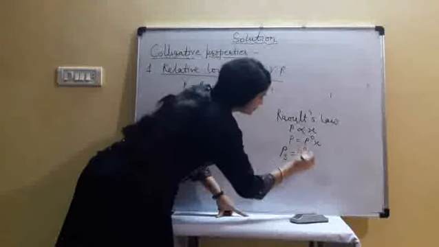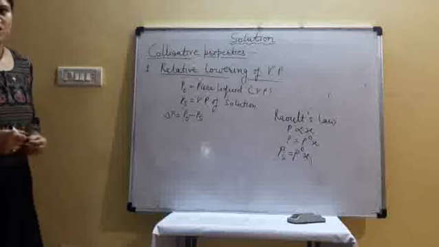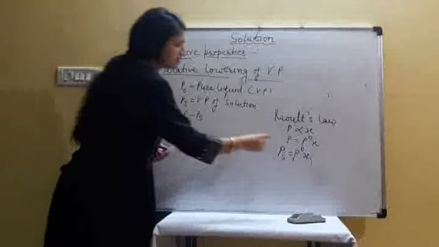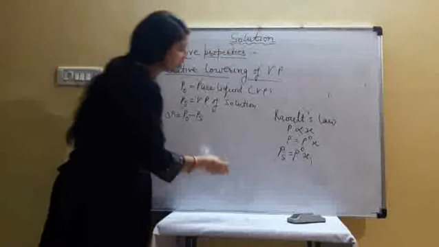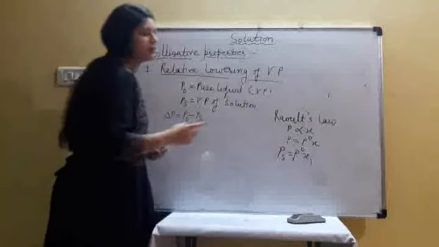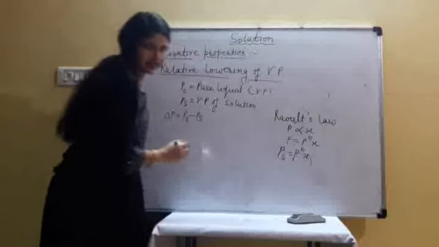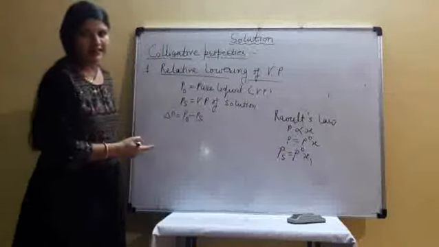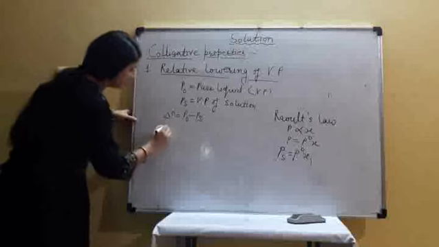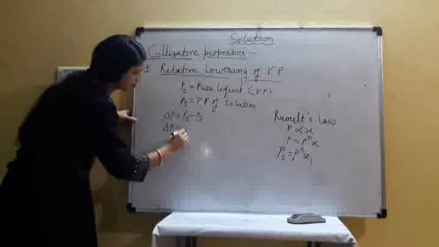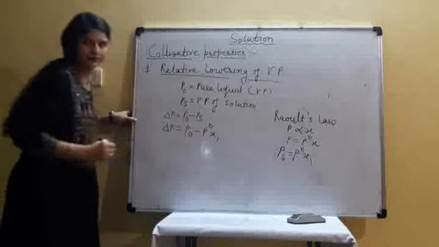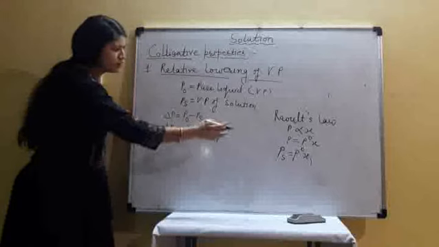X1 is the mole fraction of solvent in the solution. P naught is the vapor pressure of pure liquid, and Ps is the vapor pressure of the liquid in the solution. Is it clear? In the solution, vapor pressure always decreases because the mole fraction is always less than 1. So we write the Ps value from Raoult's law, the decrease in vapor pressure, as P naught minus P naught X1.